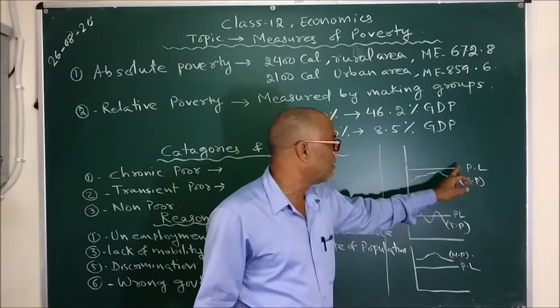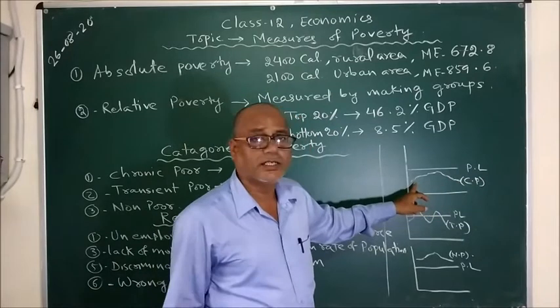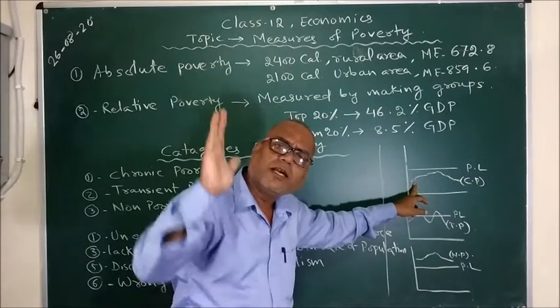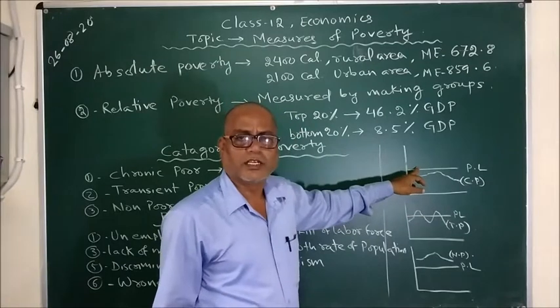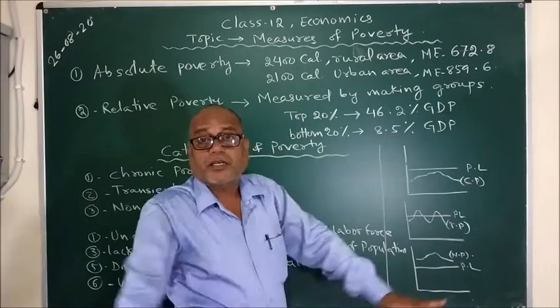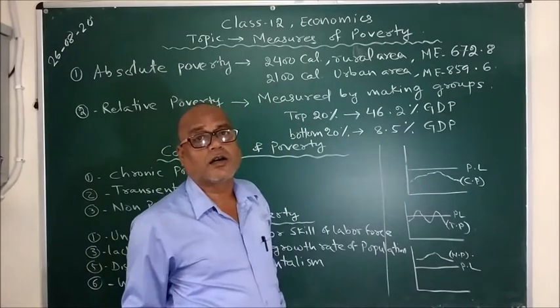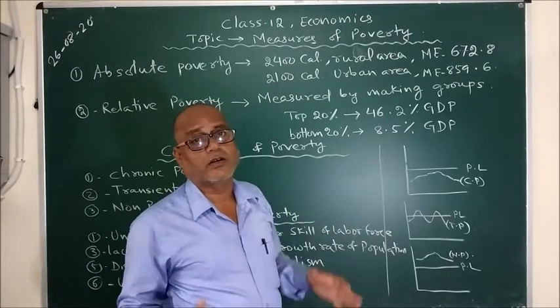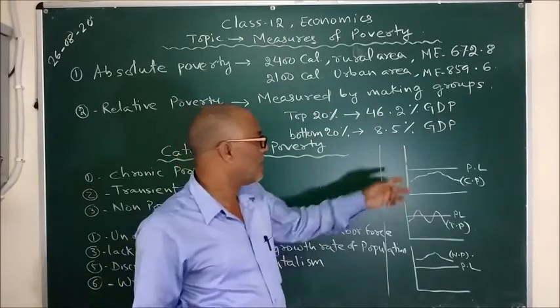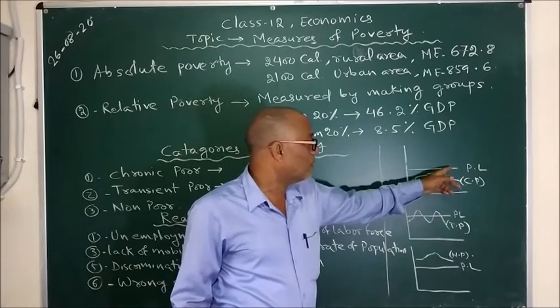this is the poverty line. So the status of chronic poor is that they always remain below the poverty line. That means they are never in their lifetime able to earn the minimum food requirement or calorie requirement. That's why their status remains always below the poverty line.